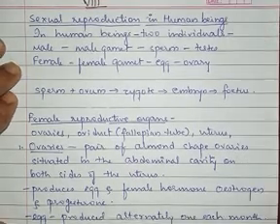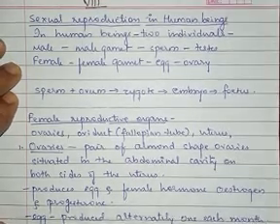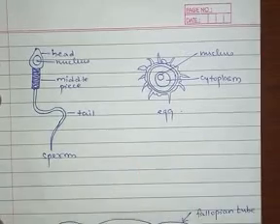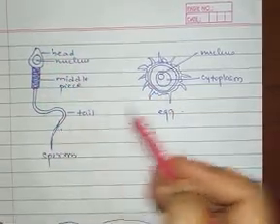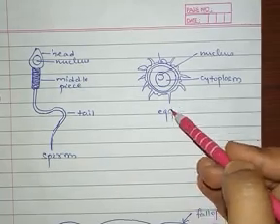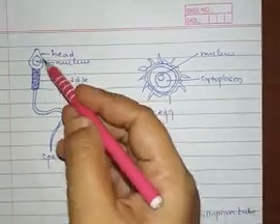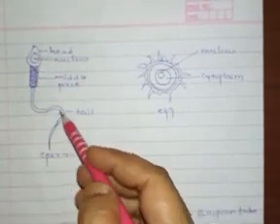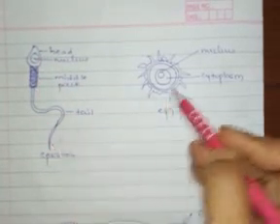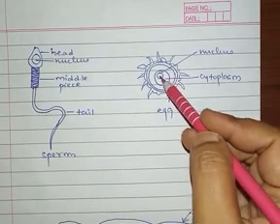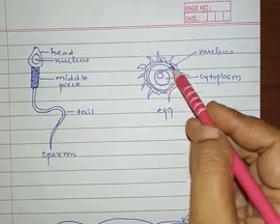So before going to the female reproductive organ, I would like to show you the diagram of the sperm and the ovum. So here we are having the sperm and the ovum or the egg. Egg or ovum, it is the same thing. You can see the sperm, it is having the head, the nucleus, the middle piece and the tail, whereas this is the female gamete, that is the egg, and it shows the presence of the nucleus, the cytoplasm and the extra parts.